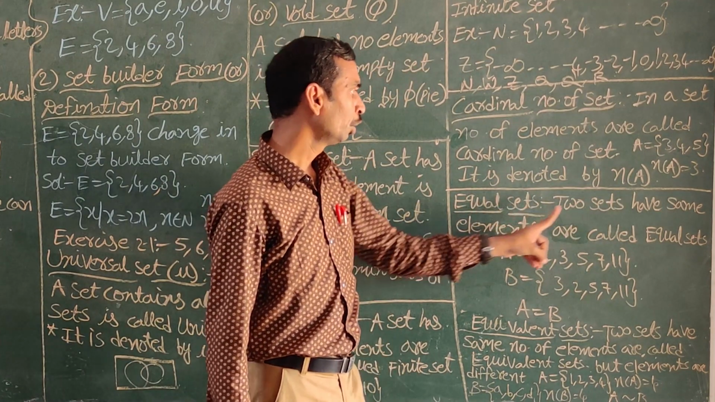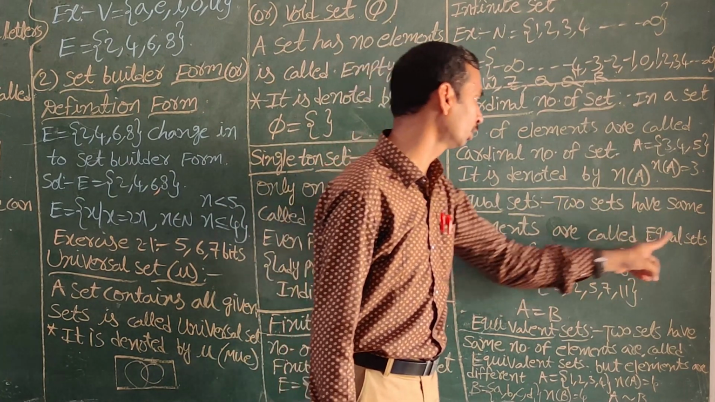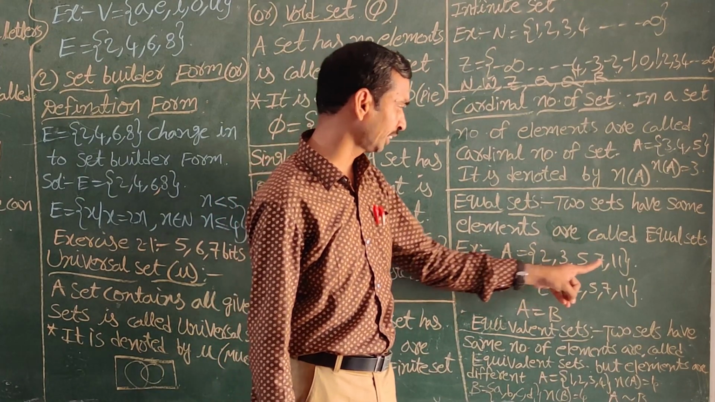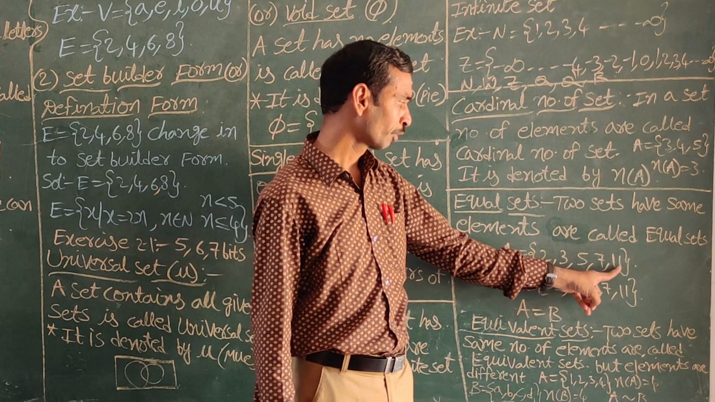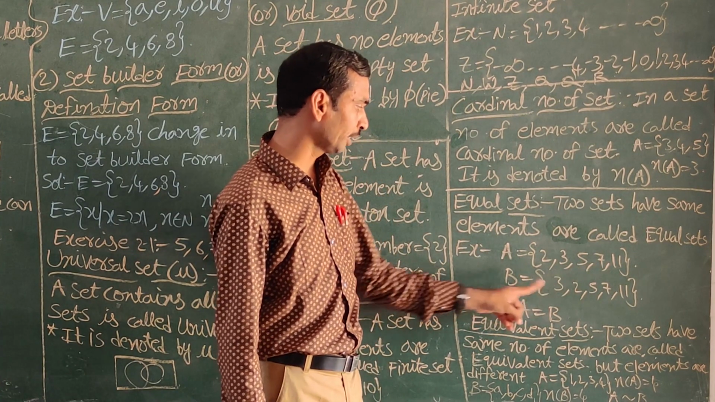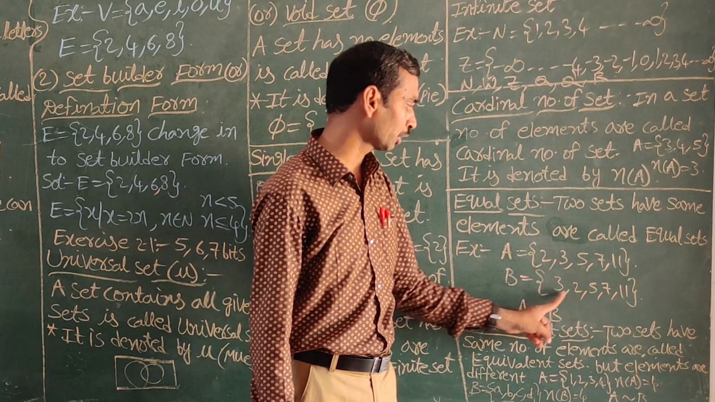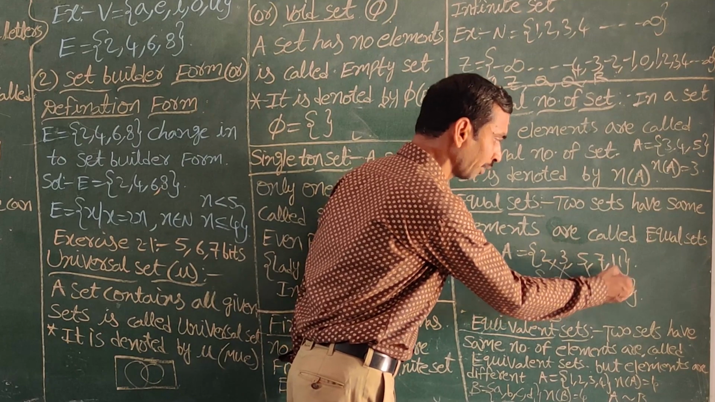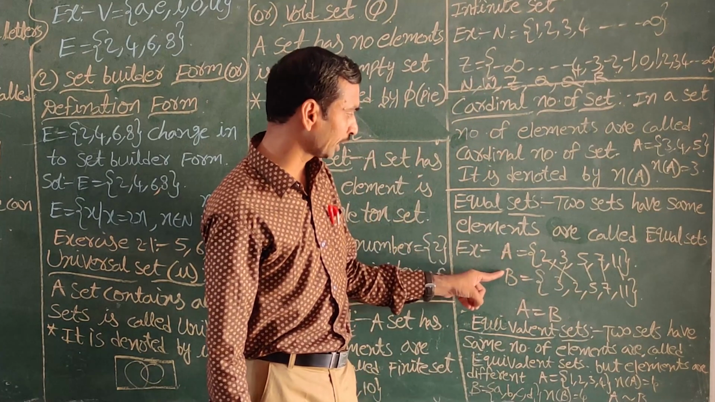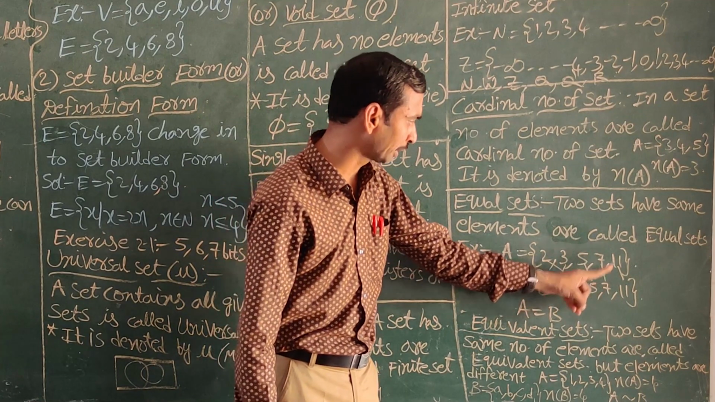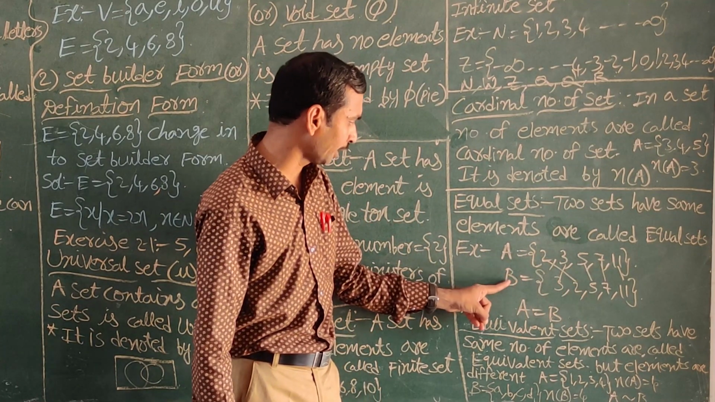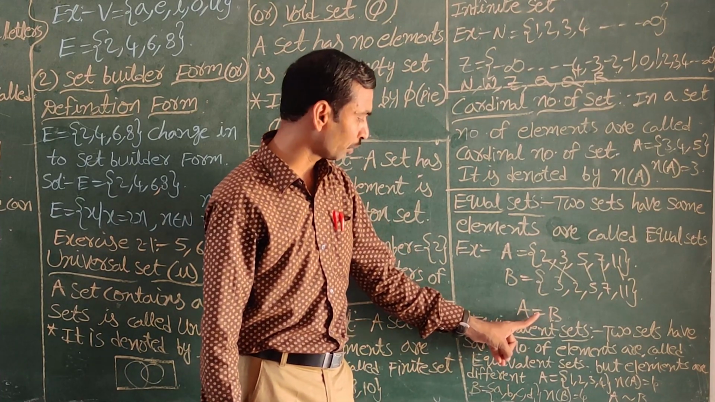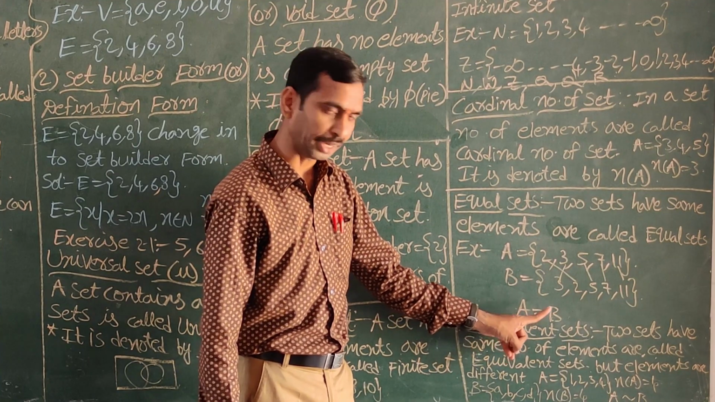Next, equal sets. Two sets that have the same elements are called equal sets. Suppose I am taking two sets. A is one set: 2, 3, 5, 7, 11. These are all prime numbers. Next, B I am taking as 3, 2, 5, 7, 11. These are also prime numbers. Here 3 is equal to 3, 2 is equal to 2, 5 is equal to 5, 7 is equal to 7, 11 is equal to 11. These two sets have the same elements. All elements are equal, so these two sets are equal sets. A = B. The equal sets symbol is the equals sign.